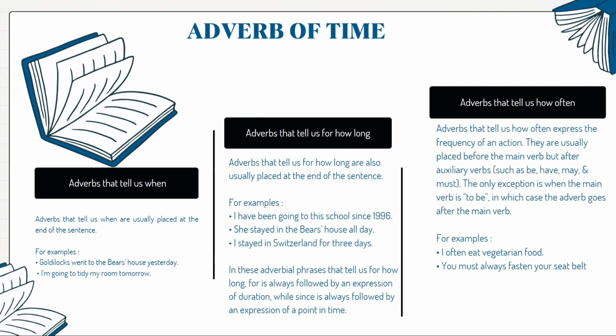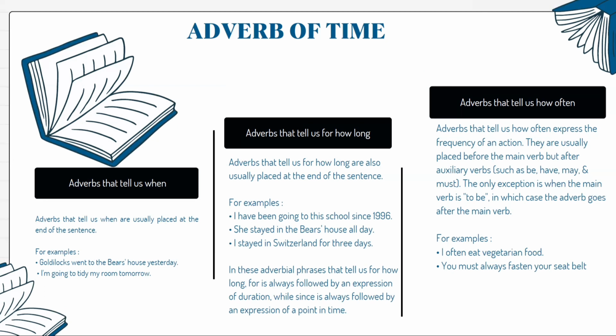Adverbs that tell us when are usually placed at the end of the sentence. For example, Goldilocks went to the bear's house yesterday, and I'm going to tidy my room tomorrow. Putting an adverb that tells us when at the end of the sentence is a natural position, but these adverbs can be put in other positions to give a different emphasis. All adverbs that tell us when can be placed at the beginning of the sentence to emphasize the time element. Some can also be put before the main verb in formal writing, while others cannot occupy that position.